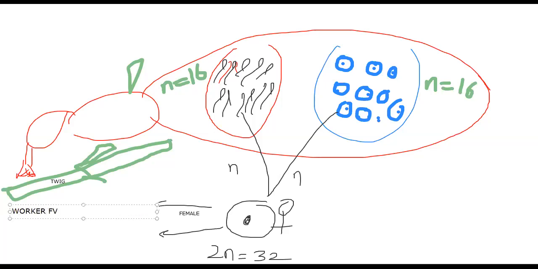So worker female bee, if you feed with normal food. But if you feed with royal jelly, that means a kind of concentrated honey, during embryonic development, they become queen.